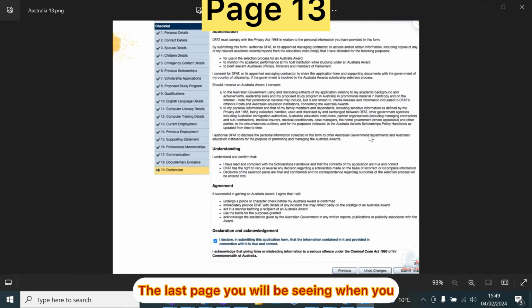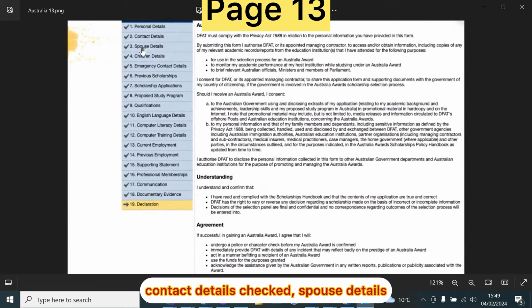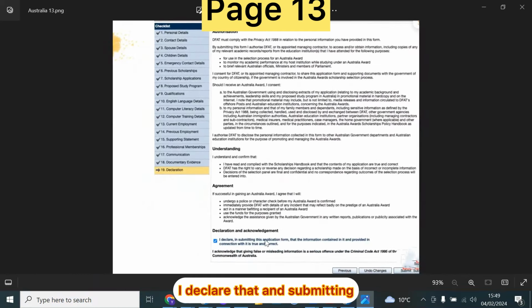Last page you'll be seeing when you fill out all your information is this particular page. You can see personal details checked, contact details checked, spouse details, everything checked, and declaration. Just read everything, the agreement. I declare that, and submitting it. Just tick this button and just hit the submit button, and that's it about the scholarship.